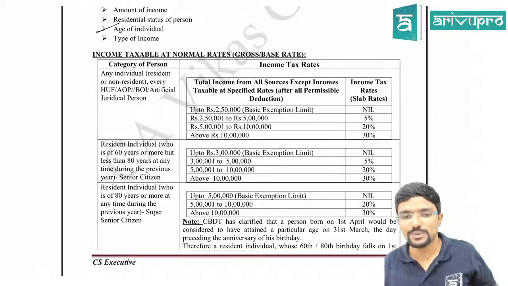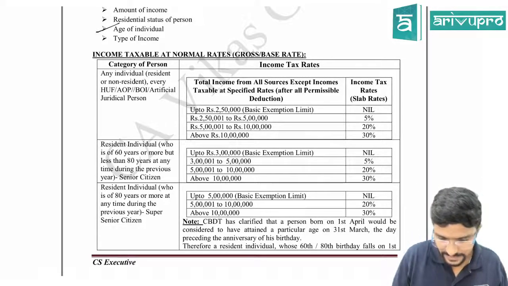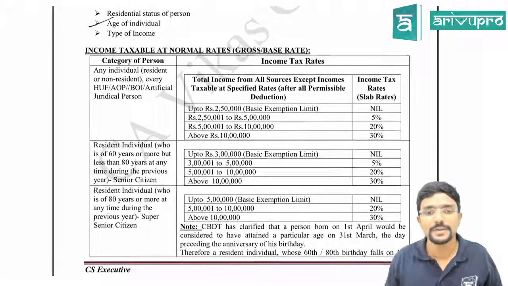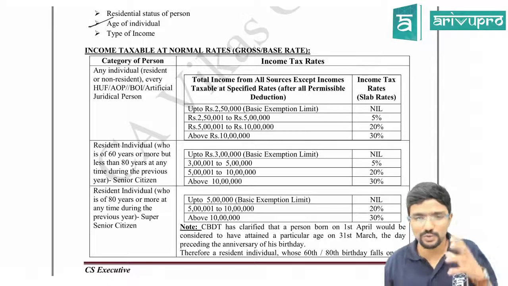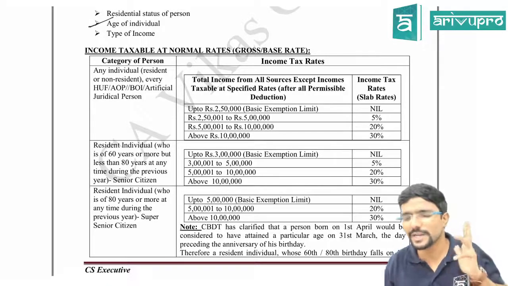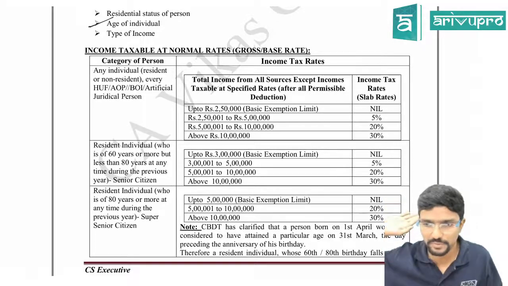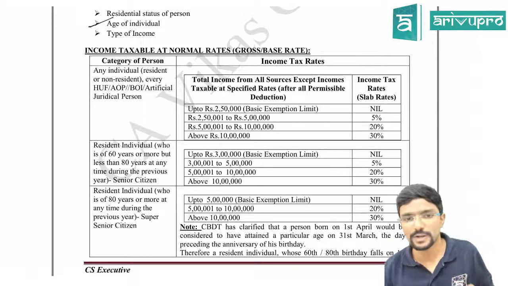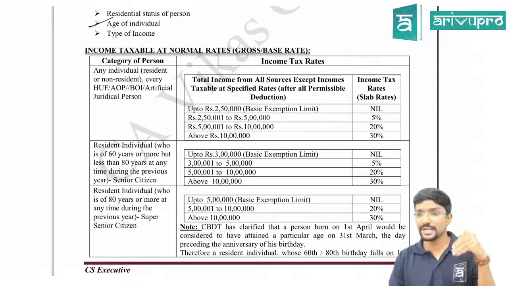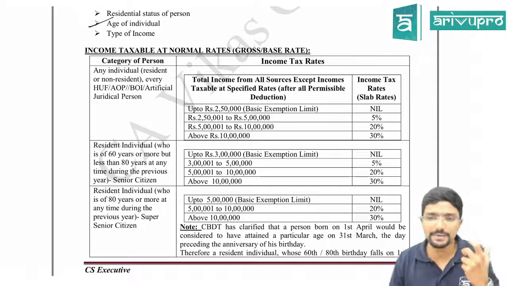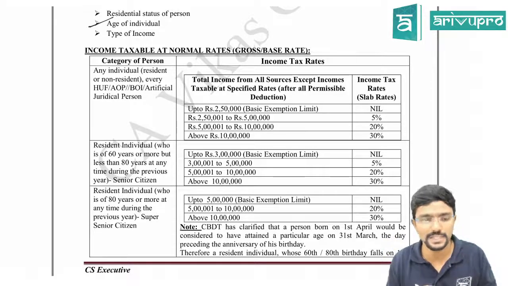Okay guys, now let's start with the tax rates. Please be attentive. Income taxable at normal rates, gross or base rate. Whatever rates we will see now are called gross rate or base rate, because there is something over and above this that we will see later. Next, who is the category of person? Everyone please pay attention. This is very important. You will get confused later. If you are attentive, I will cover all the cases. Wherever you may get doubt, I will cover all those scenarios.